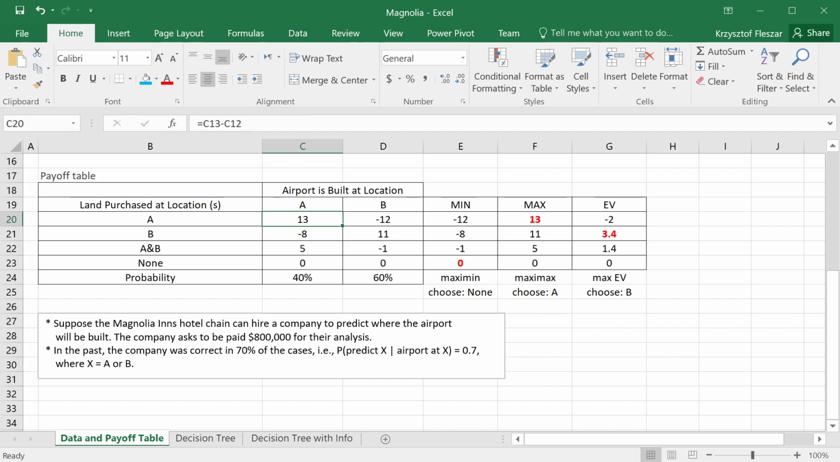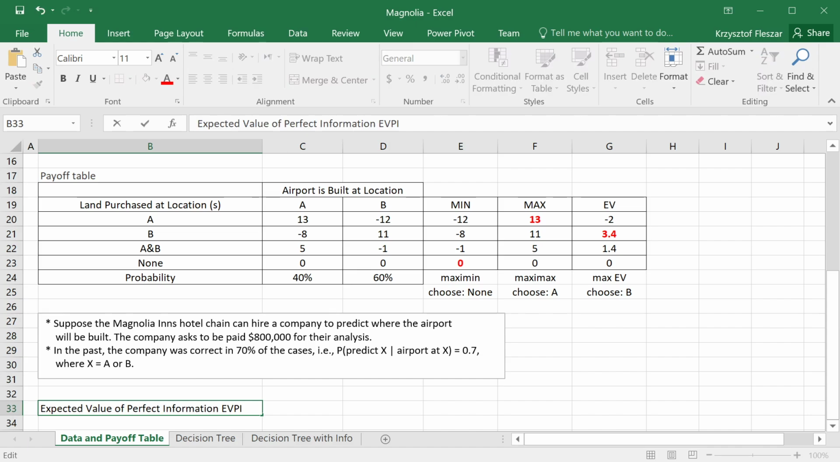In the past, the company was correct in 70% of the cases. In other words, they predicted the location when the airport was actually in that location with 70% chance, or 0.7 probability. We could evaluate this information directly, but the interesting thing to evaluate first is the value of perfect information. So what I'm going to do here is calculate the expected value of perfect information. Now, how can we calculate it?